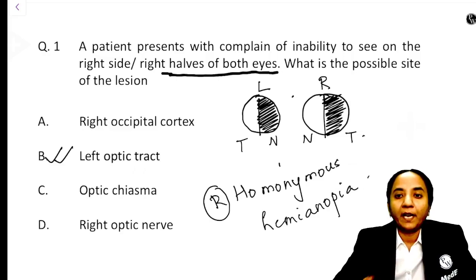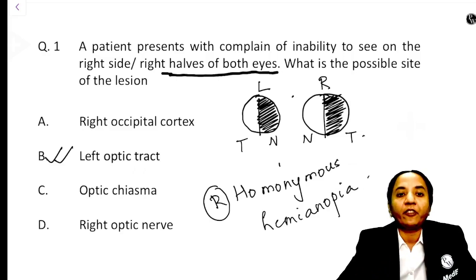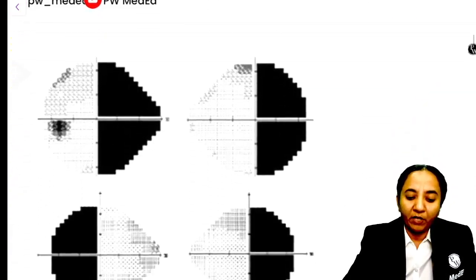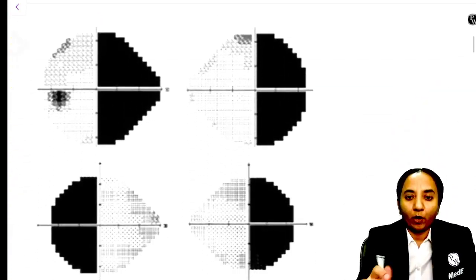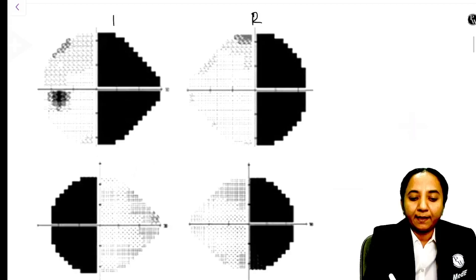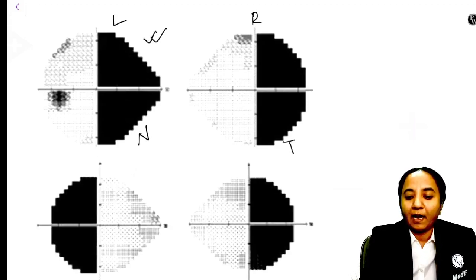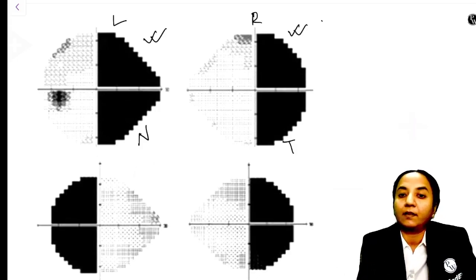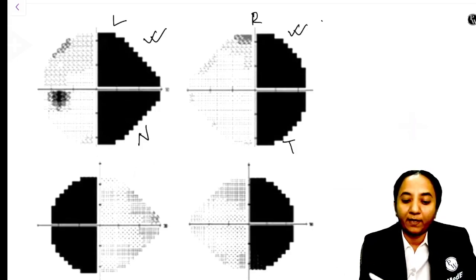Okay, now students always tend to confuse this with the optic chiasma. So just have a look at these two images. See, the first one is what we were discussing. If this is right and this is left, see the nasal half of the left eye and the temporal half of the right eye are affected. So this is the homonymous hemianopia which came in the question.